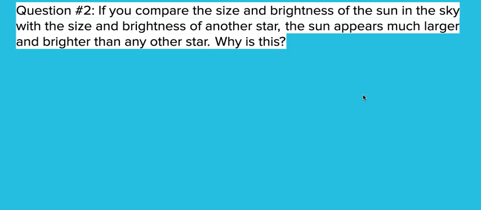The sun looks ginormous in the sky, but then at nighttime, the stars that I look at, the Big Dipper, Ursa Major, Ursa Minor, Orion's Belt, they look so tiny and far, and I can't get enough light. That's why we have the moon. So why is that? What does the book say?